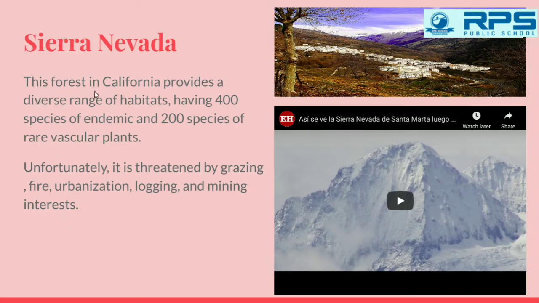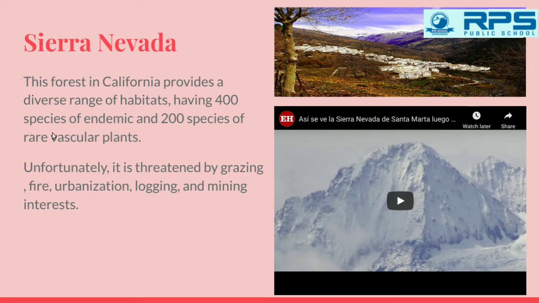Children, these forests first of all are in California, which is a western US state, and it provides a variety of range of habitats. Habitat means the natural home or environment of an animal, plant, or another organism. And these homes have 400 species.